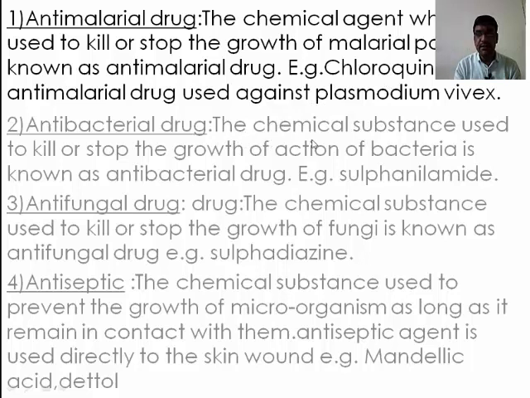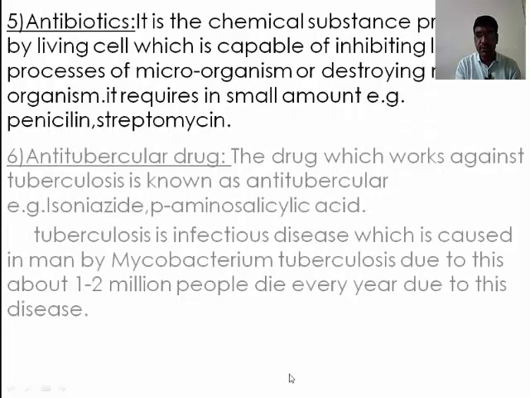Antibacterial drug. The chemical substance used to kill or stop the growth or action of bacteria is known as an antibacterial drug. Example is sulfanilamide. The third type is the antifungal drug. The chemical substance used to kill or stop the growth of fungi is known as an antifungal drug. Example is sulfadiazine. Antiseptic: the chemical substance used to prevent the growth of microorganisms as long as it remains in contact with them. Antiseptic agents are used directly on skin wounds. Examples are mandelic acid and Dettol.